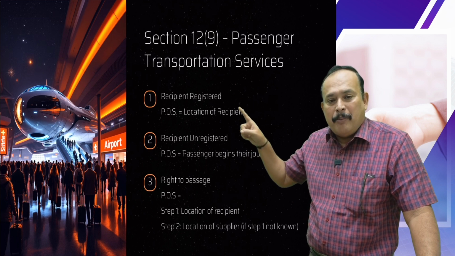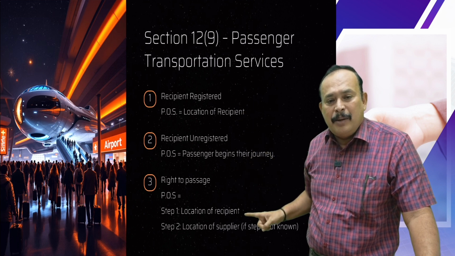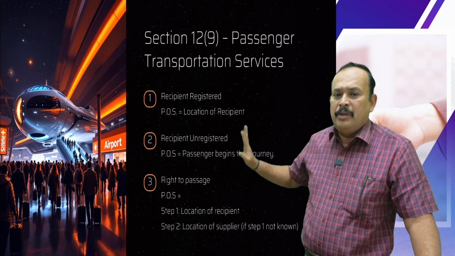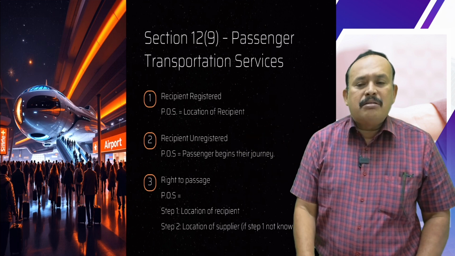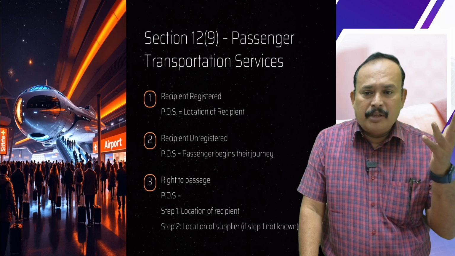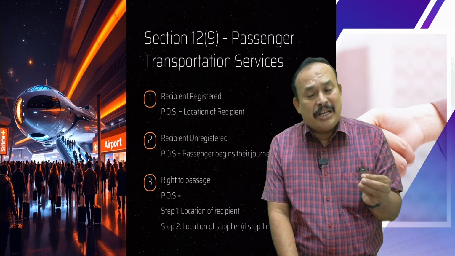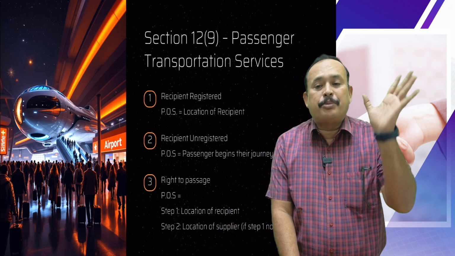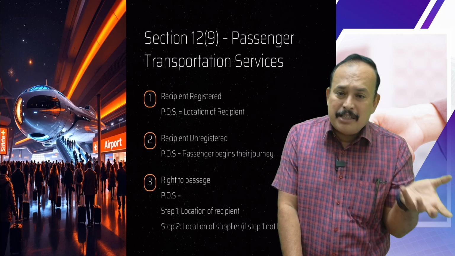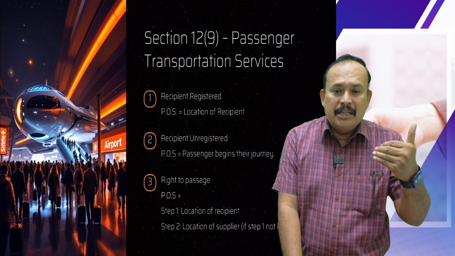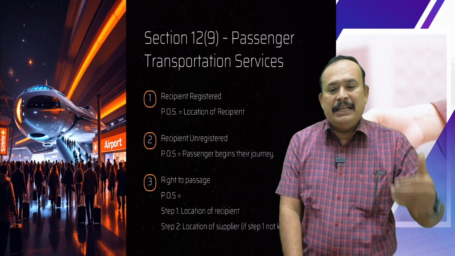First are points 1 and 2. Then we come to point number 3, right to passage, which I will come to later. Generally, in transportation of passengers, whatever the mode, the location of the recipient is the place of supply if the recipient is a registered person. If the recipient is an unregistered person, where the passenger begins their journey is the place of supply.